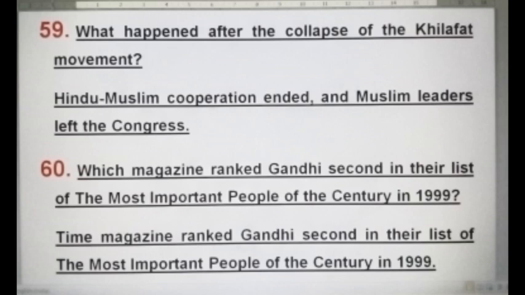Which magazine ranked Gandhi second in the list of the most important people of the century in 1999? The Time magazine ranked Gandhi second in the list of the most important people of the century in 1999.